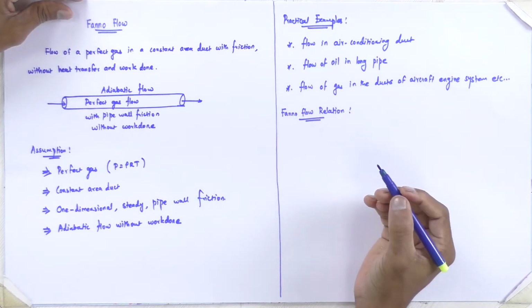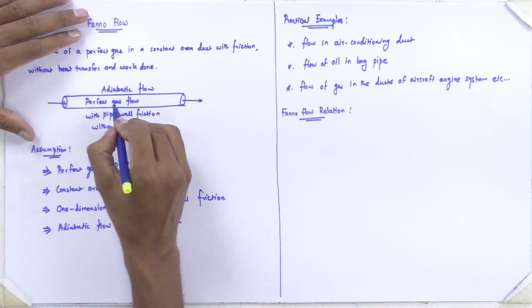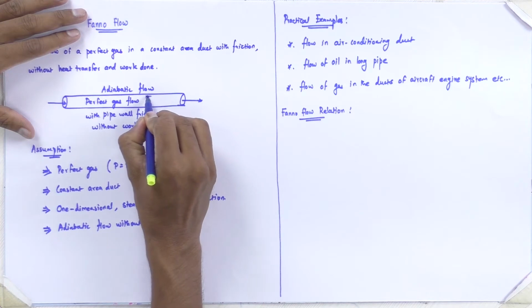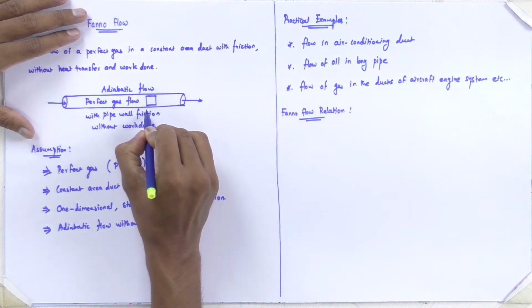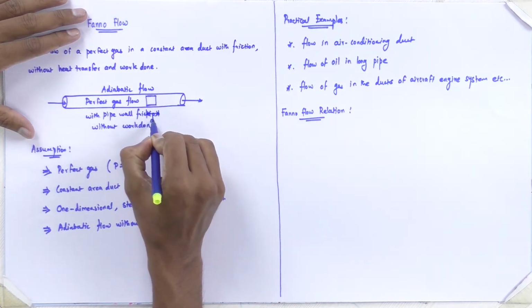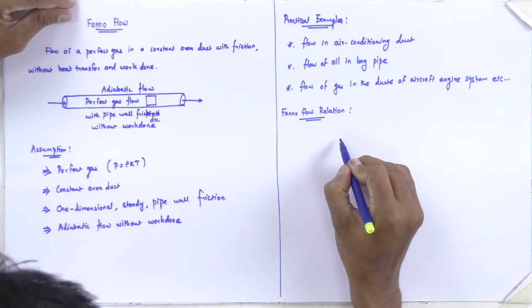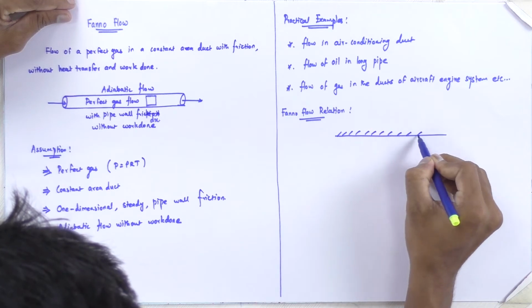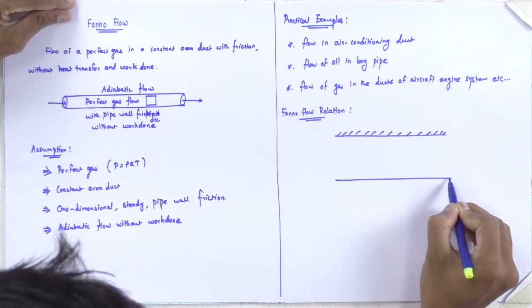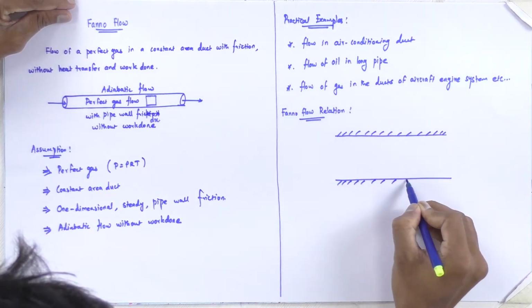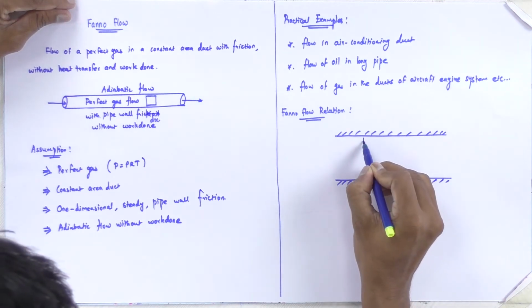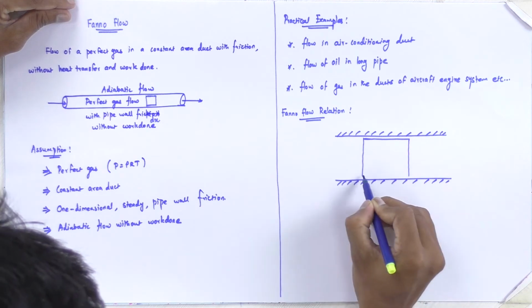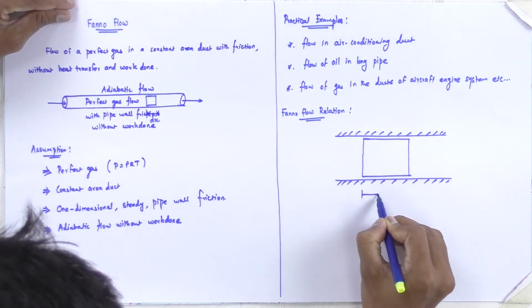To get the equations, consider a control volume here. So let us consider a control volume here with dx length. So this length is dx.